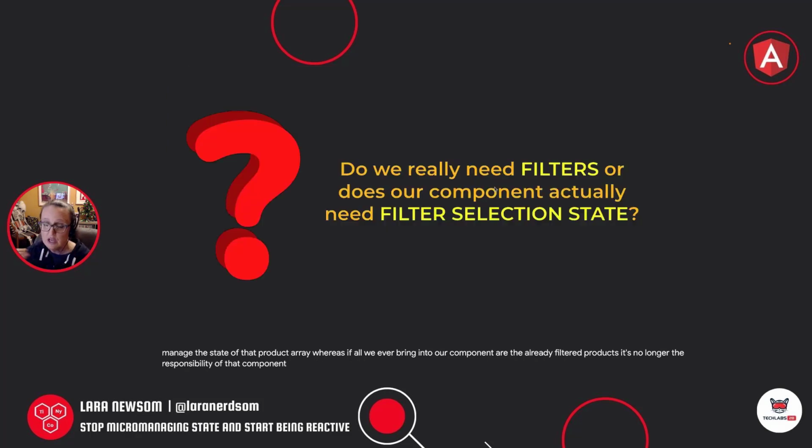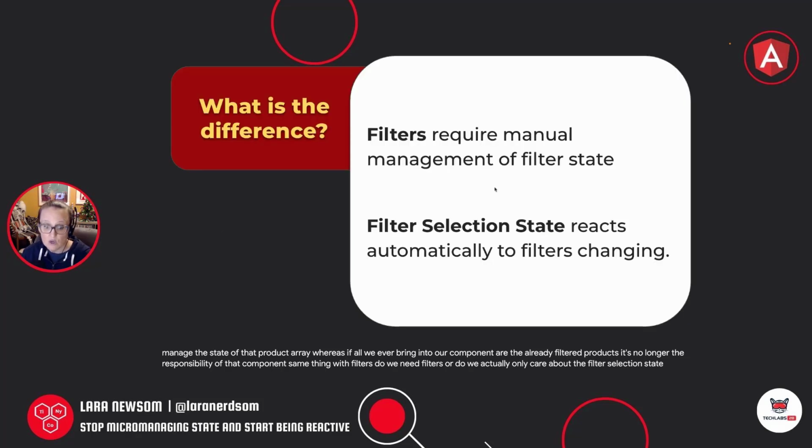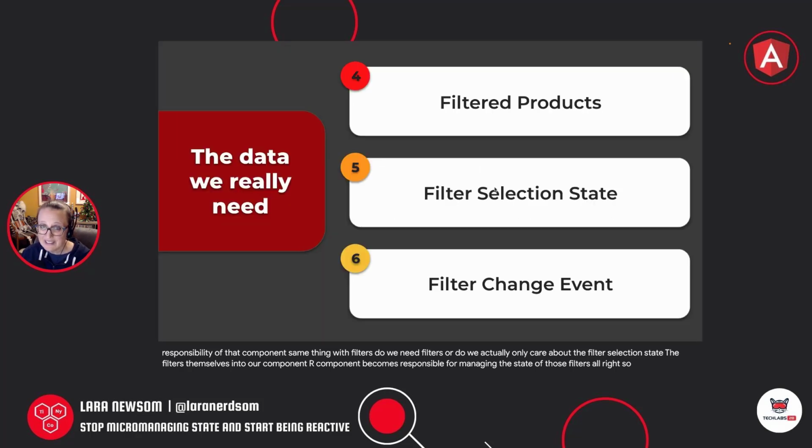Same thing with filters. Do we need filters, or do we actually only care about the filter selection state? The difference there is that once we pull the filters themselves into our component, it becomes responsible for managing the state of those filters. So what we really need here are filtered products, filtered selection state, and the ability to let the rest of the app know that, hey, my filter changed, right?